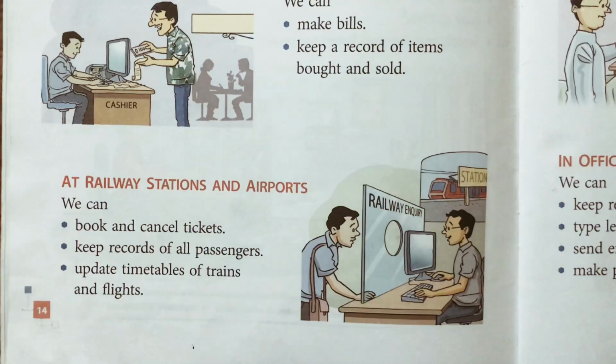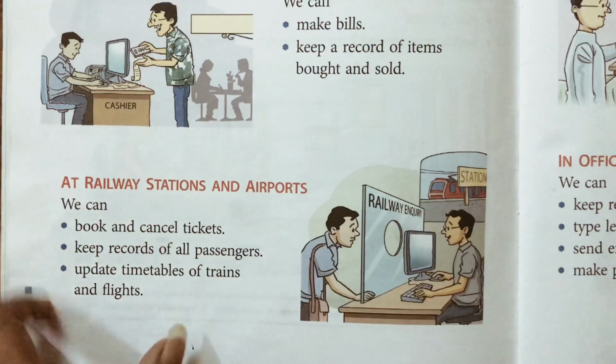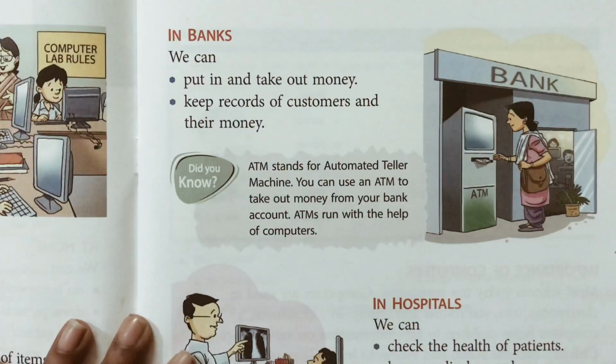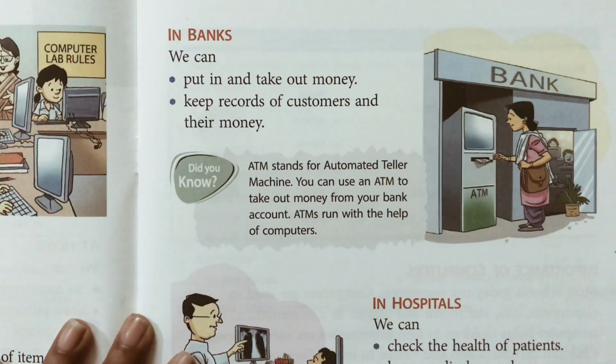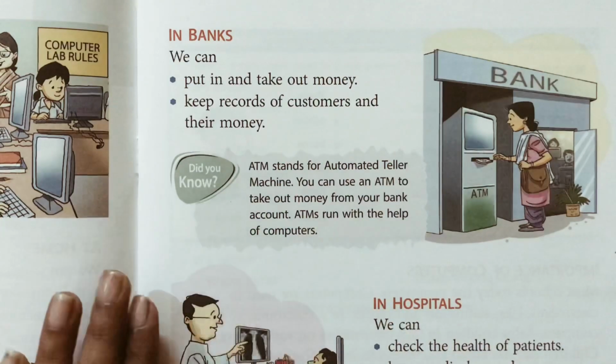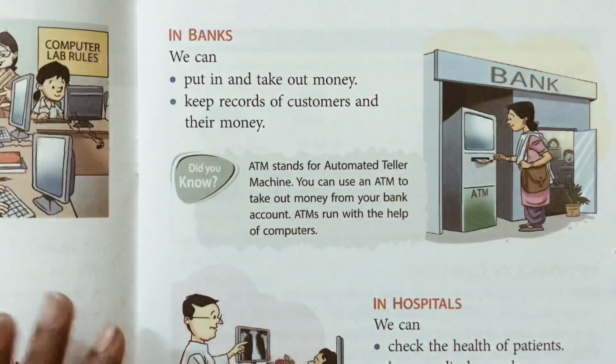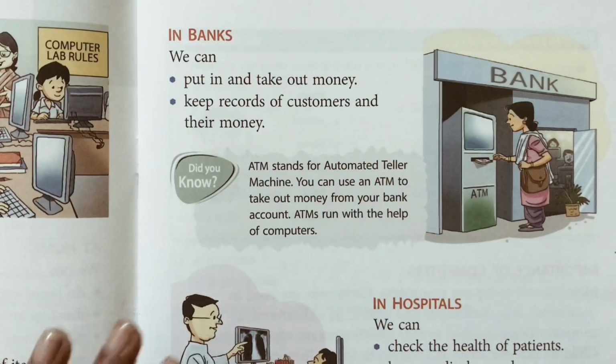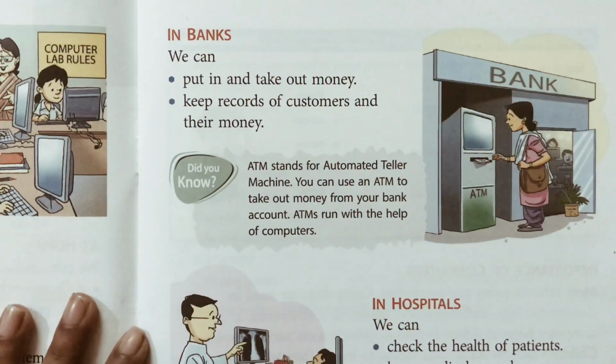Okay, so all these records are kept with the help of computer. Next is in banks. What are the things we can do with the help of computer in bank? Put in and take out money, keep records of customers and their money. The bankers keep all the records of the customers who are keeping their money, and they keep the money safe. They have all the records in their computer.